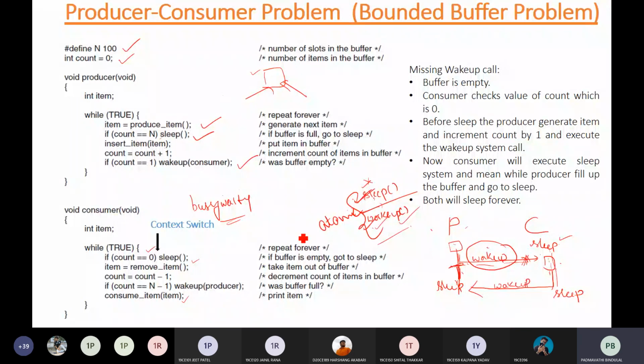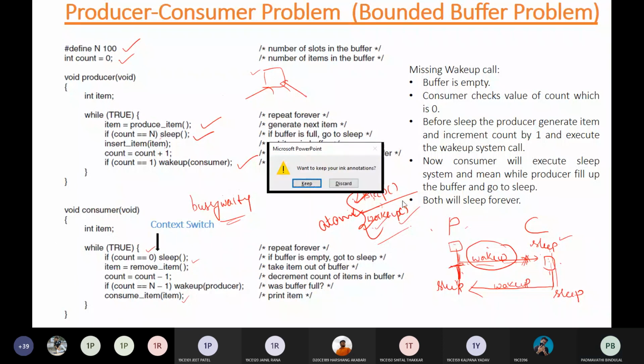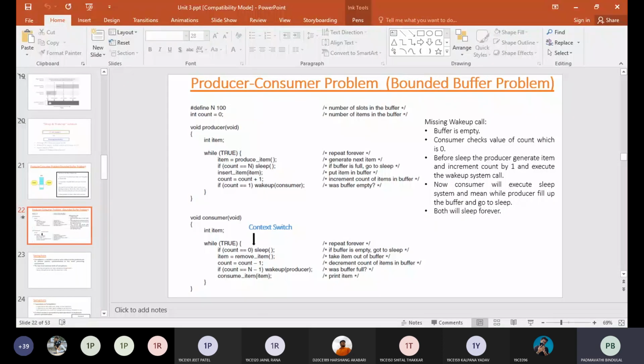So this is all up to here for today's lecture. In the next lecture we will start with semaphores and we will solve the same producer consumer problem with the help of semaphores. And we will see again whether that is a perfect solution, or if there are any disadvantages to that particular solution. Those things we'll discuss in the next lecture. So if you have any questions you can ask. Any questions?